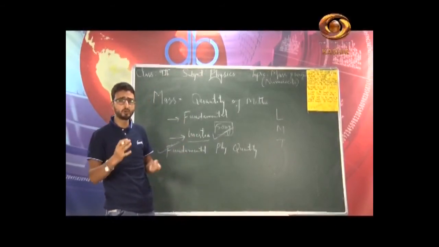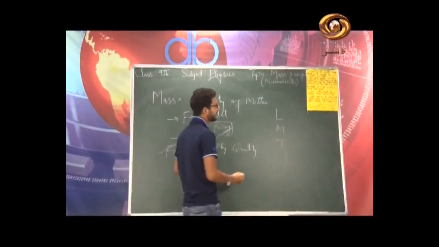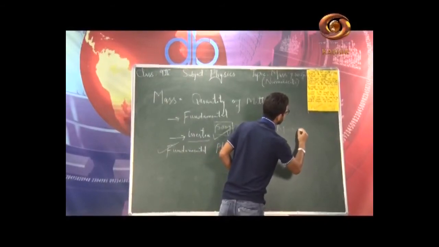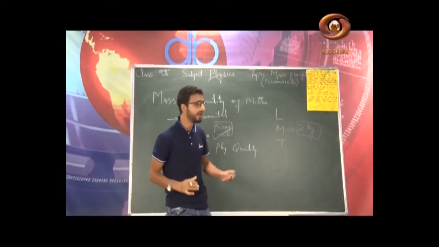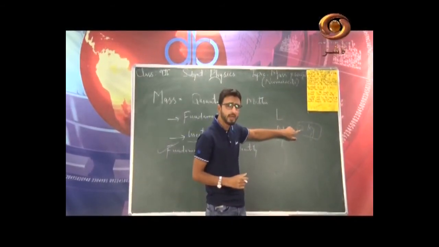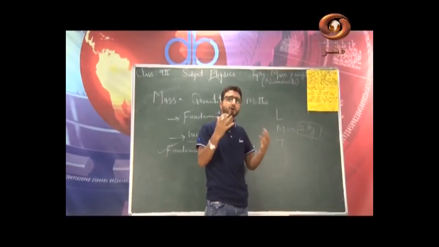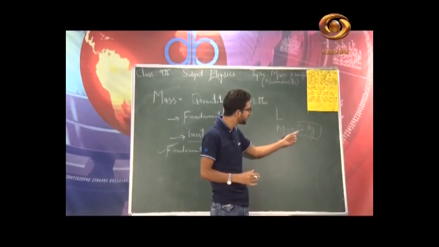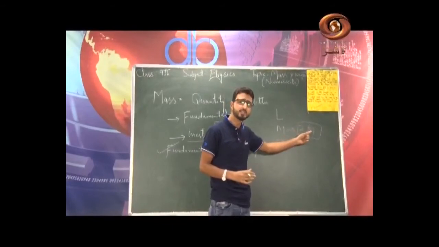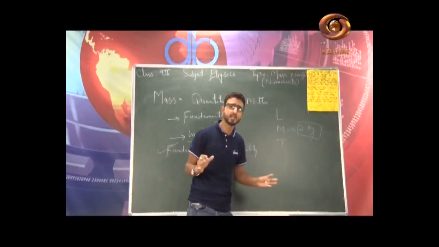Because in physics we require two things to describe a physical quantity completely. Let me write it here. For example, when we say the mass of a body is 2 kg, what does this basically represent? Here the 2 represents the numerical factor, and kg is the unit required to express the mass of a body. So this unit is contained 2 times. So the mass of the body here is 2 kg. That is, 2 here is the numerical factor, and kg is the SI unit of mass.